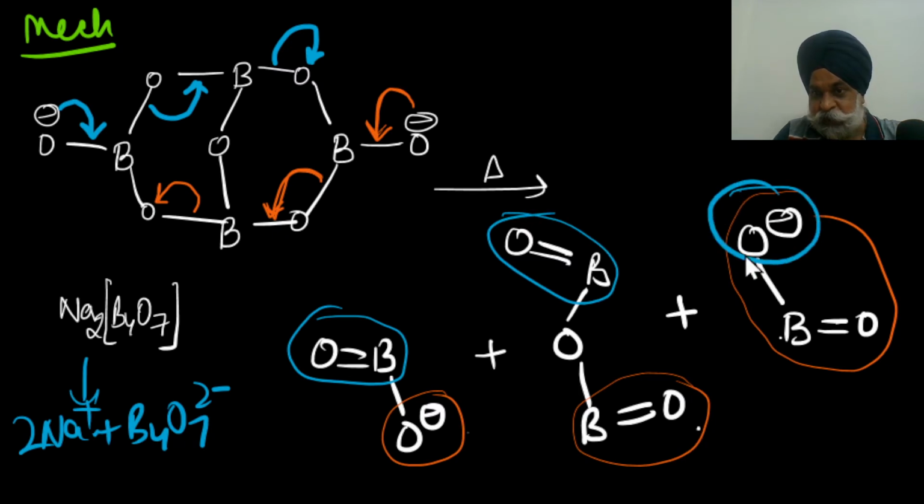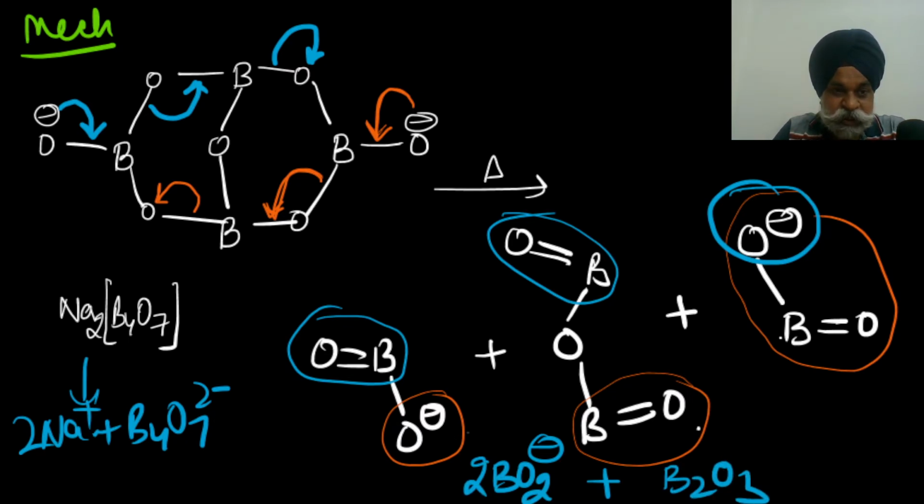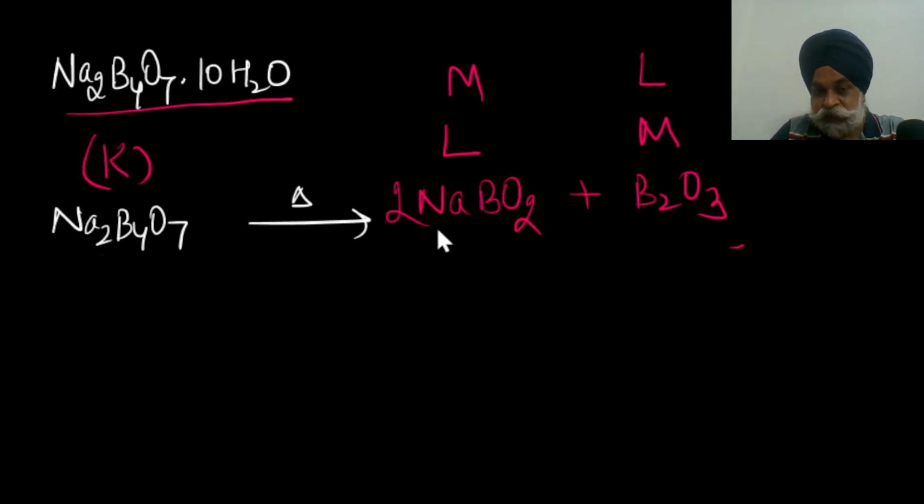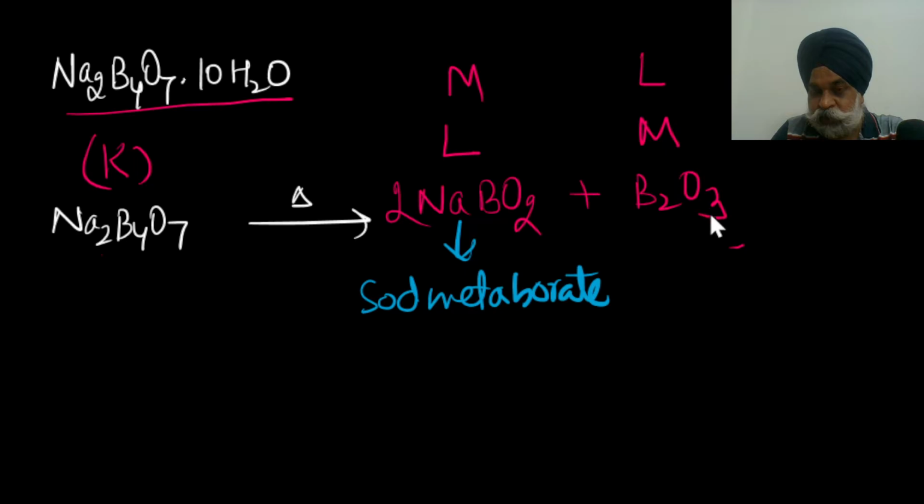Isn't it interesting? So what you actually end up getting is 2 moles of metaborate ion, along with B2O3. If I ask you the common names of these, this is sodium metaborate, and this is called boron trioxide, and at times also called boron sesquioxide.